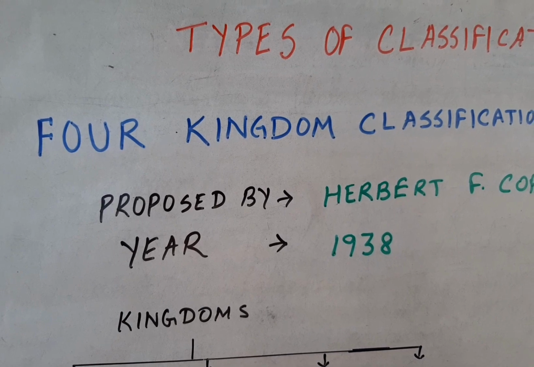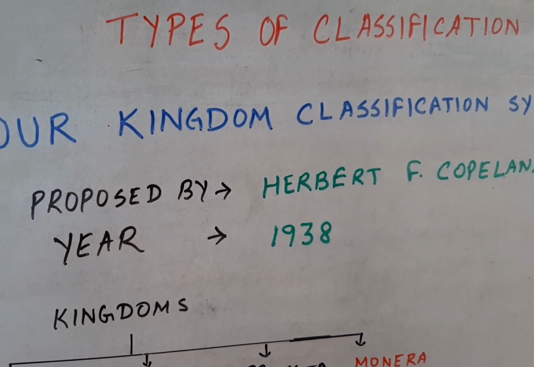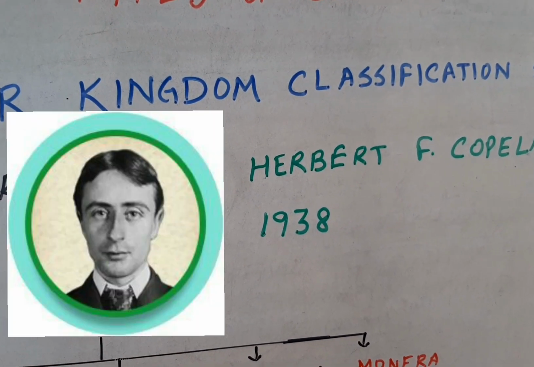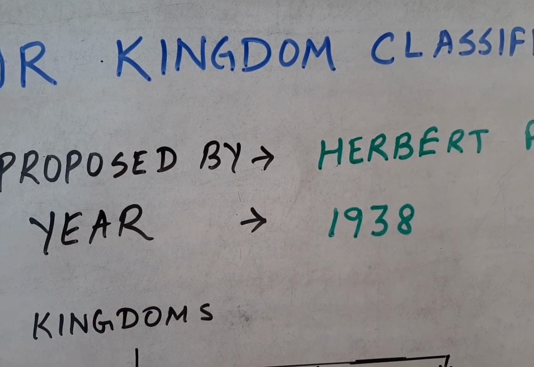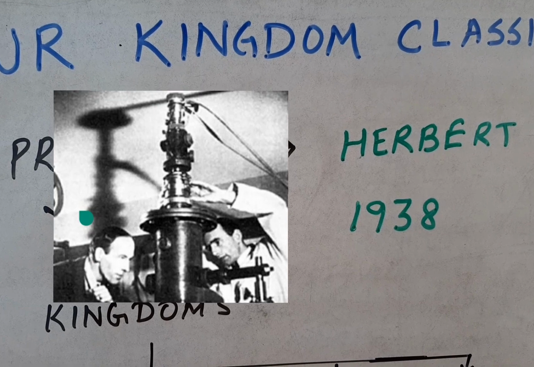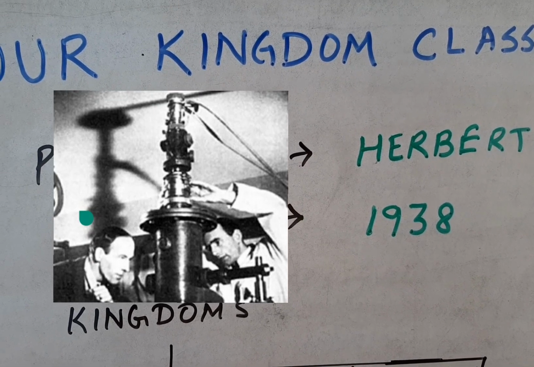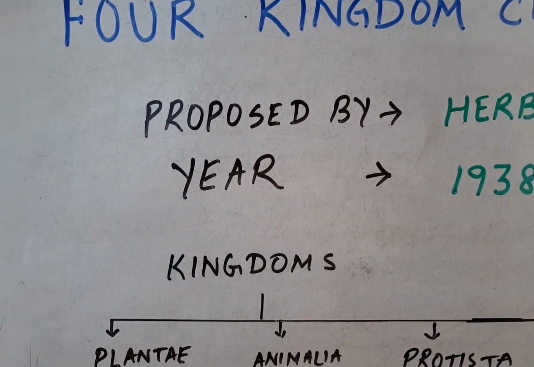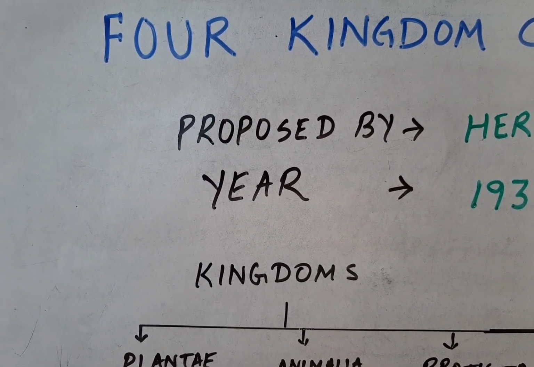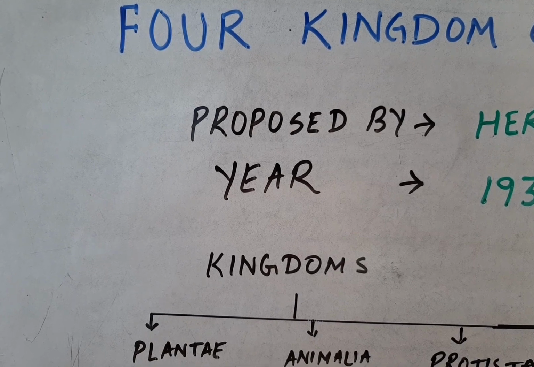The next classification system is the four kingdom classification system, which was proposed by Herbert F. Copeland in the year 1938. By this time, in 1931, the electron microscope had already been discovered by Knoll and Ruska, and it made it very easy for scientists to identify unicellular prokaryotic organisms.